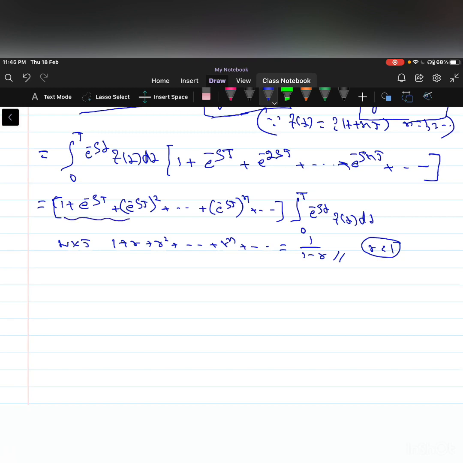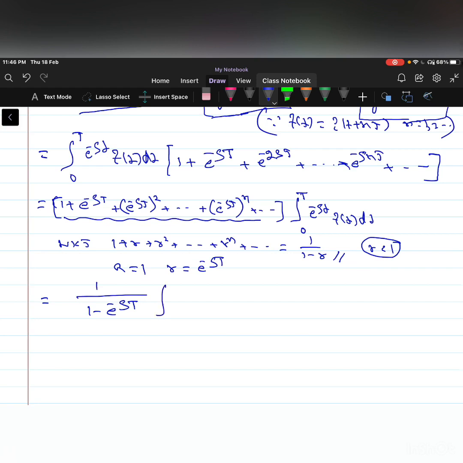So this series is a geometric series with a equal to 1 and ratio equal to e power minus sT. So this series converges to 1 by 1 minus r, where r is equal to e power minus sT. So therefore, where a is equal to 1, it is 1 by 1 minus e power minus s into T, where r is equal to e power minus s into T.